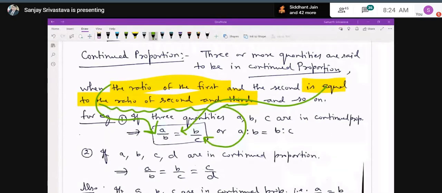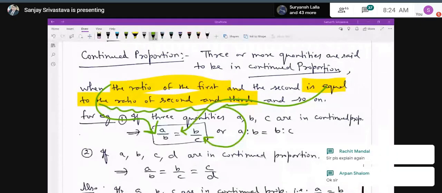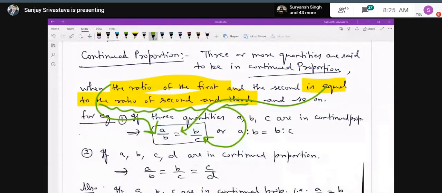A, B, C, D, then A upon B will be equal to B upon C is equal to C upon D. Means the consequent of the first will become the antecedent of the second, consequent of the second will become the antecedent of the third.